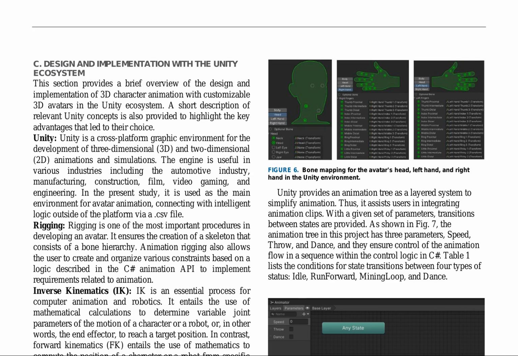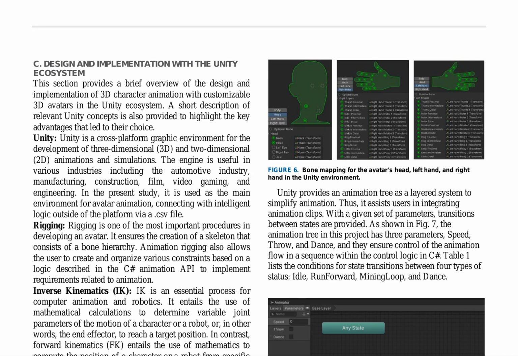The development of 3D character animation with customizable 3D avatars in the Unity ecosystem is explored. Unity, a cross-platform graphic environment, is utilized for creating 3D and 2D animations and simulations due to its versatility and flexibility. Key Unity concepts, such as the Animation API and Editor, are highlighted for their advantages in facilitating avatar development.